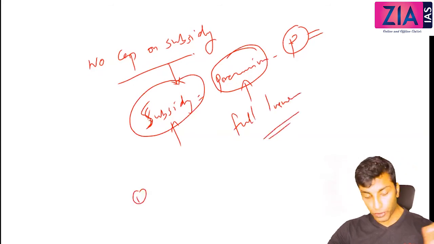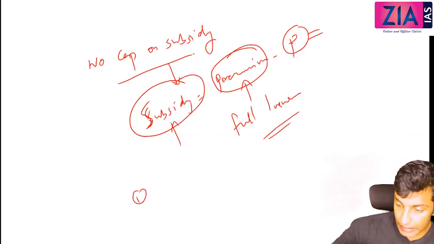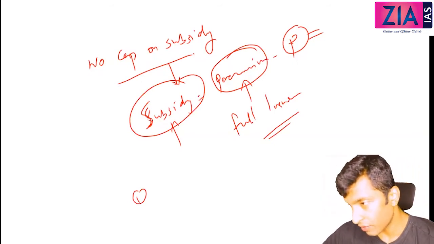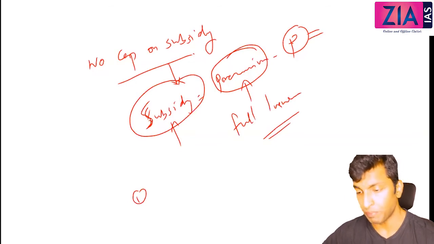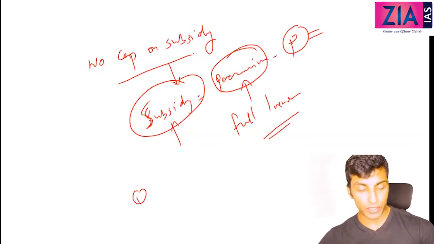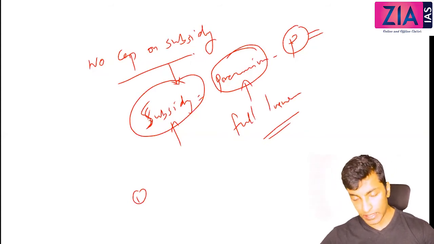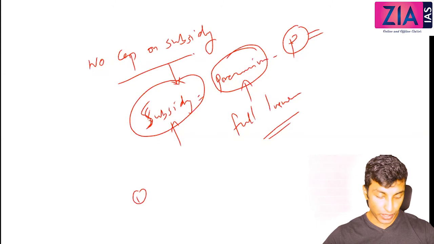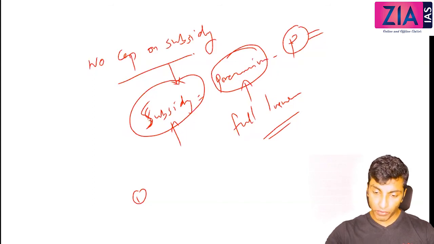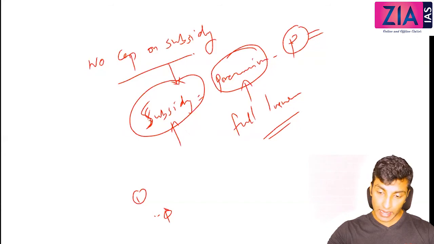Next point, smartphones and remote sensing will be used for quick settlement of claims. This was one of the most important problems the farmer was facing: even in case of crop failure, it takes a lot of time to process and receive the claim. Next point, wider risk coverage. This is a very important point: it covers risk from localized calamities.